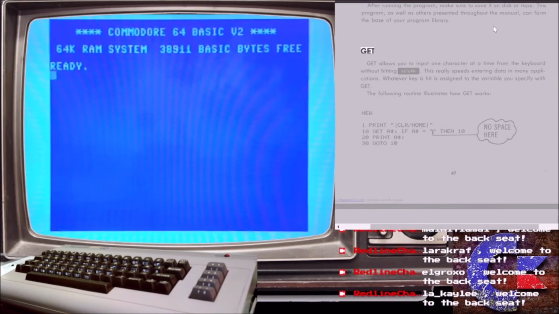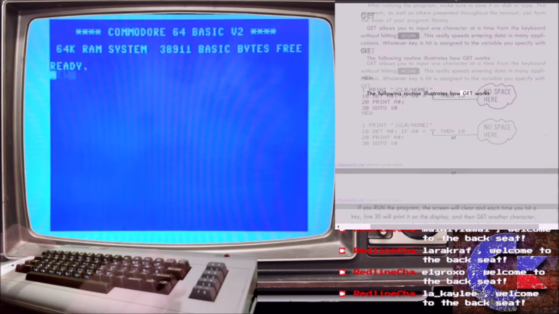Get allows you to input one character at a time from the keyboard without hitting Enter. This really speeds up entering data in many applications. Whatever key is hit is assigned to the variable you specify with get. The following routine illustrates how get works.